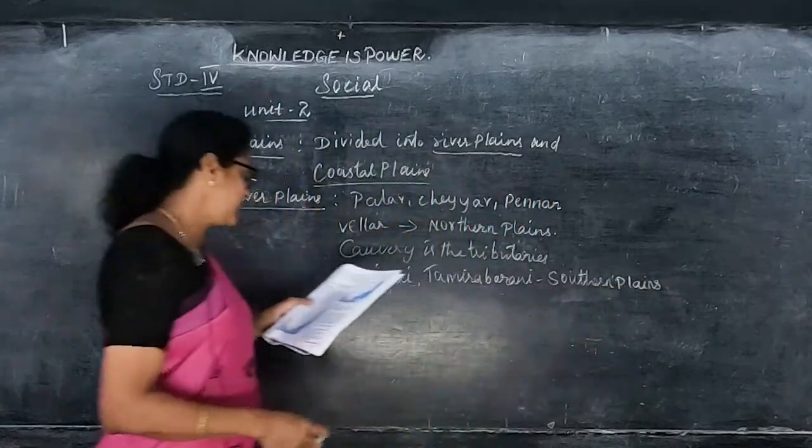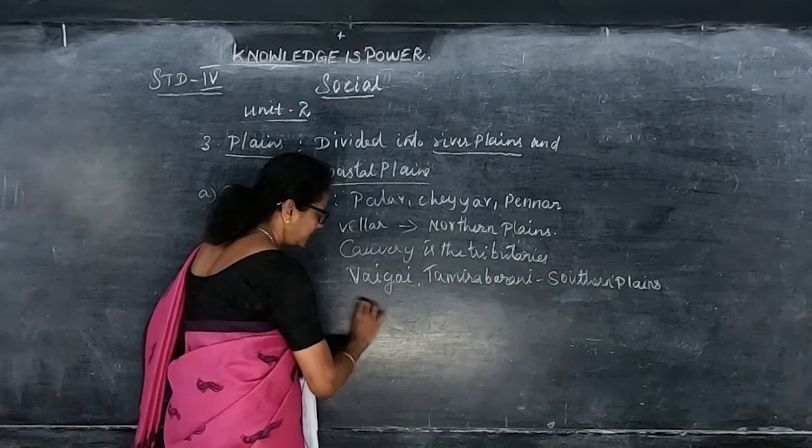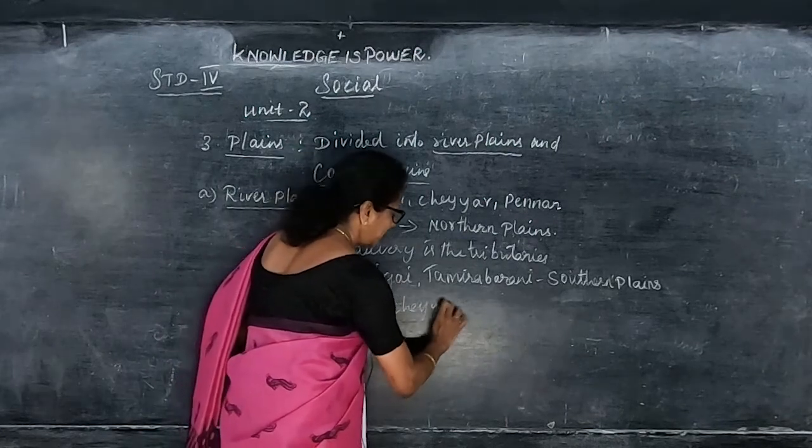Then river Cheyyar is the tributary of Palar.